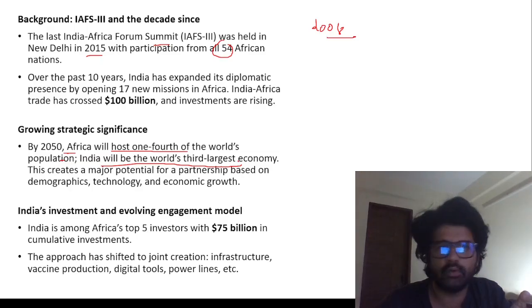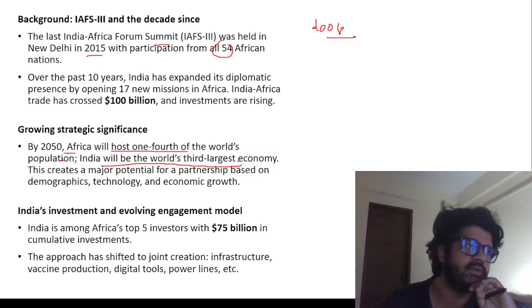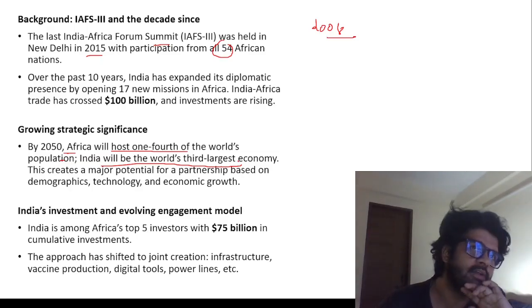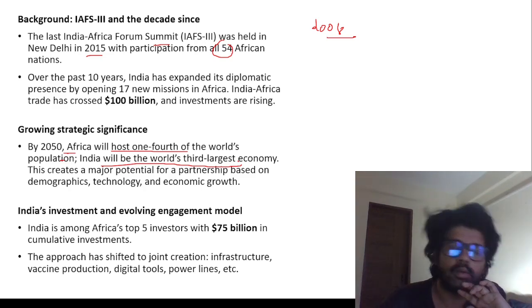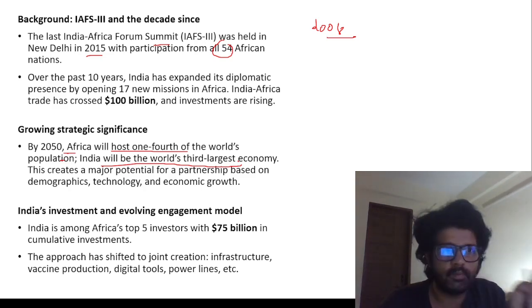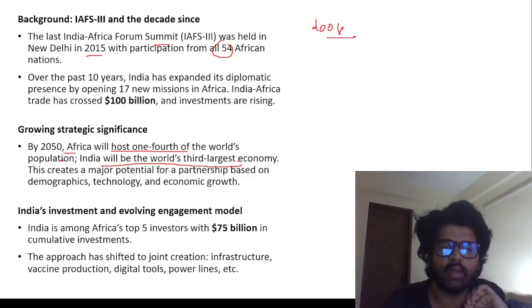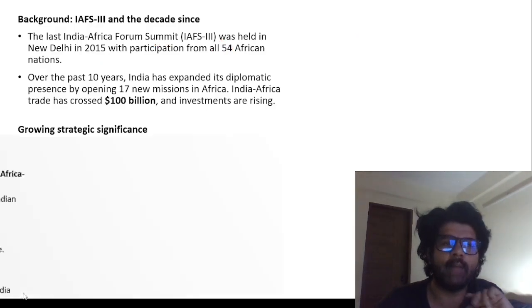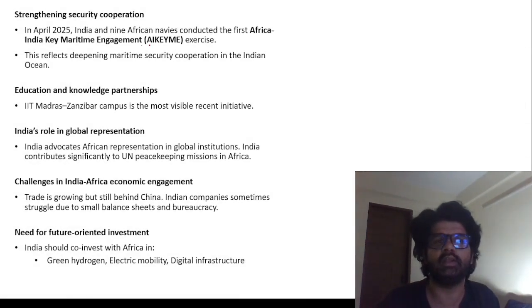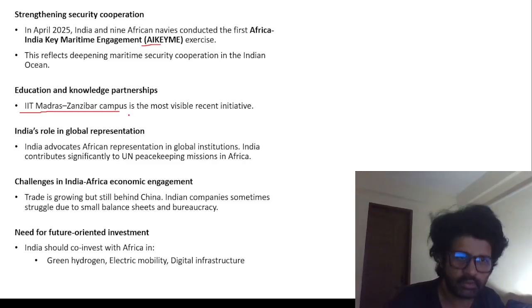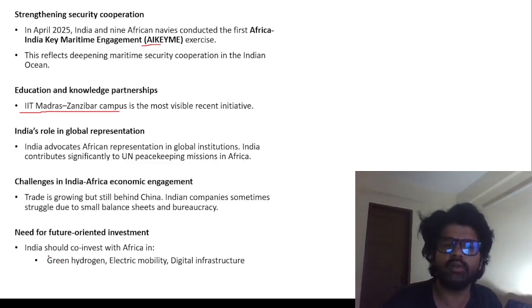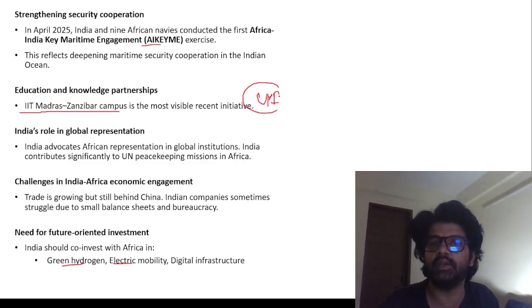So you can see there are so many areas of collaboration. We are anyway providing them generic medicines. US does not like it. Japan does not like it. Property rights and all. Many African students come to India and study here. So there is an area of collaboration. Africa is very rich in mineral resources, but we should not be going there only to tap their resources. So there are areas: maritime engagement, security cooperation, IIT Madras Zanzibar campus. They can also invest in green hydrogen, electric mobility, UPI. Our UPI is very famous here, there, everywhere.